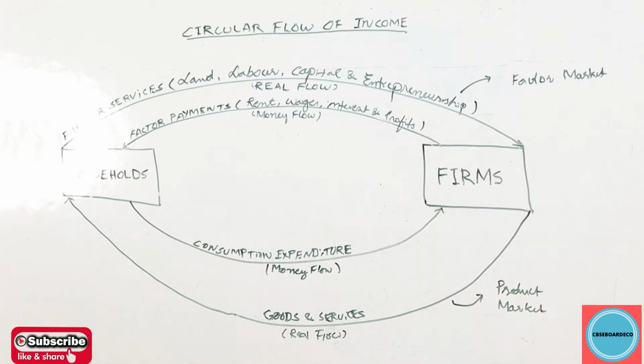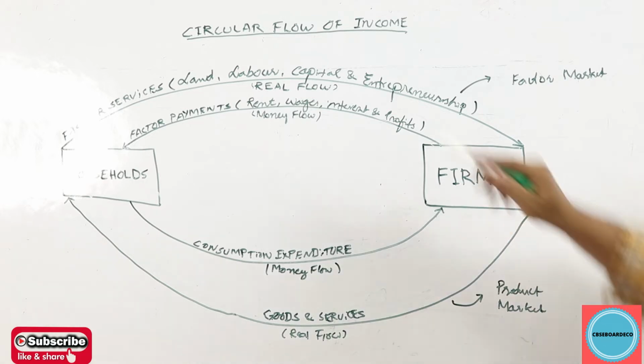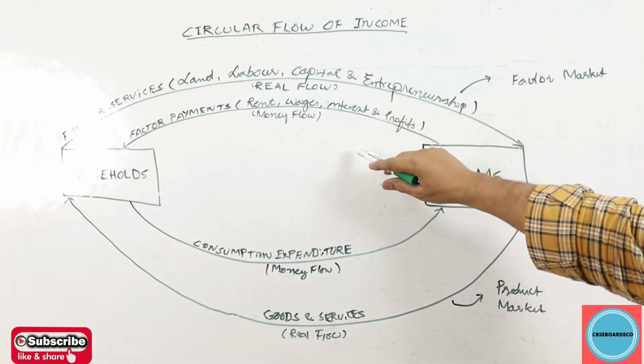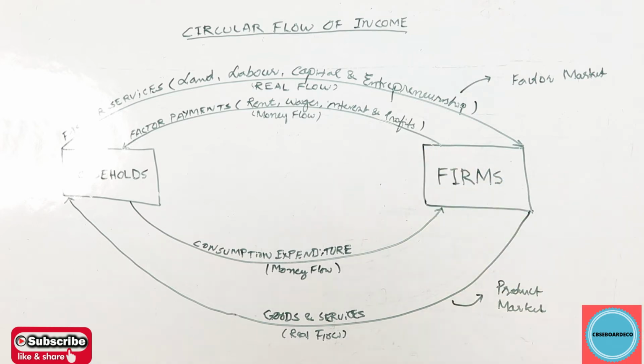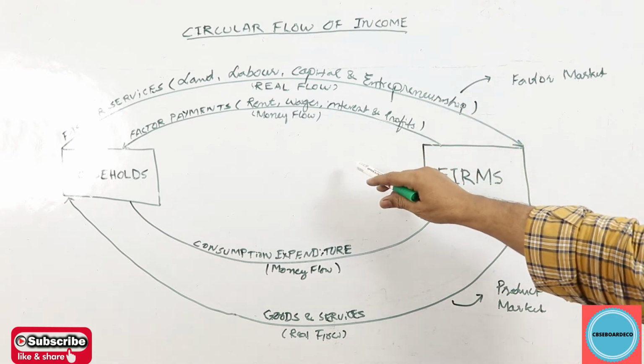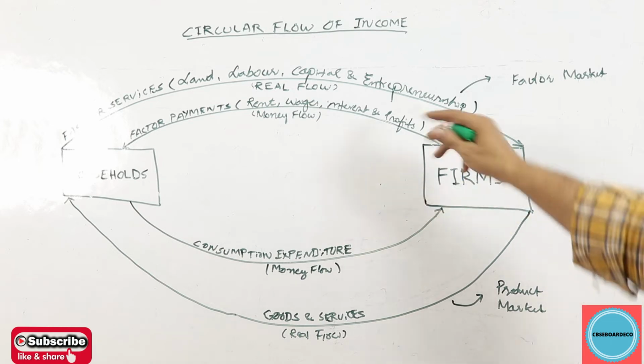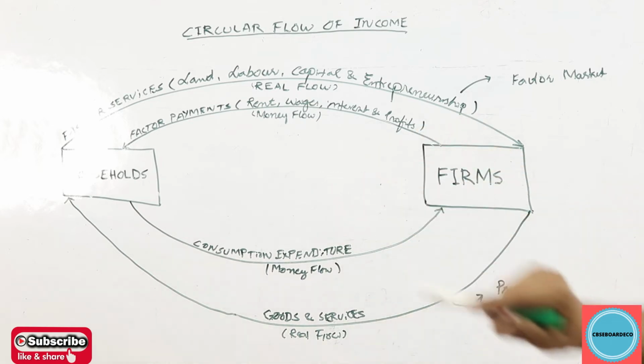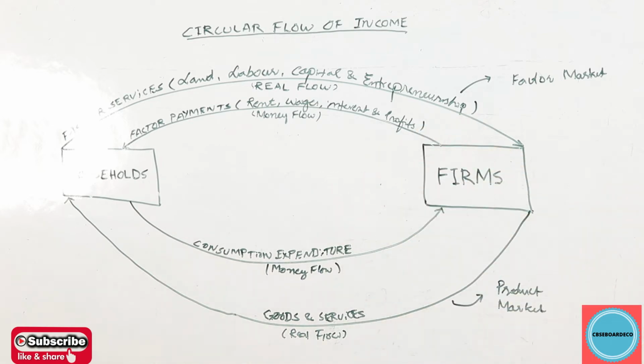Next point, remember, every real flow in the economy has an opposite money flow. So I repeat again, households are the owners of four factors of production: land, labor, capital, and entrepreneurship. They provide these factor services to the firms. Here, real flow is taking place from households to the firms.